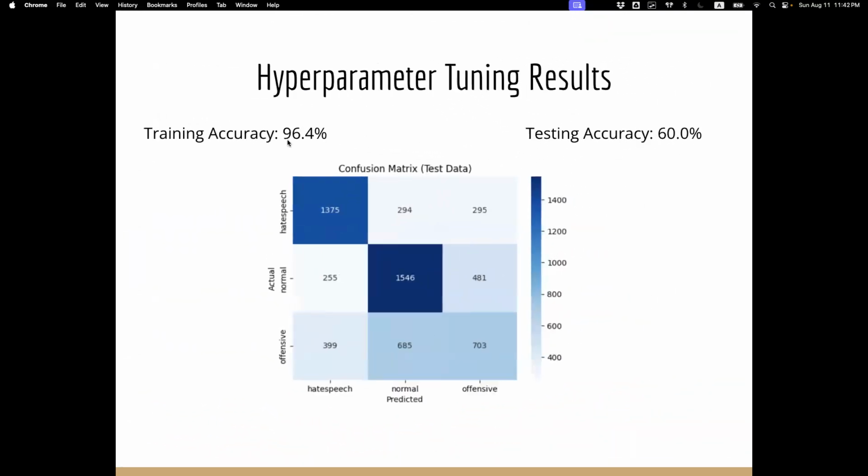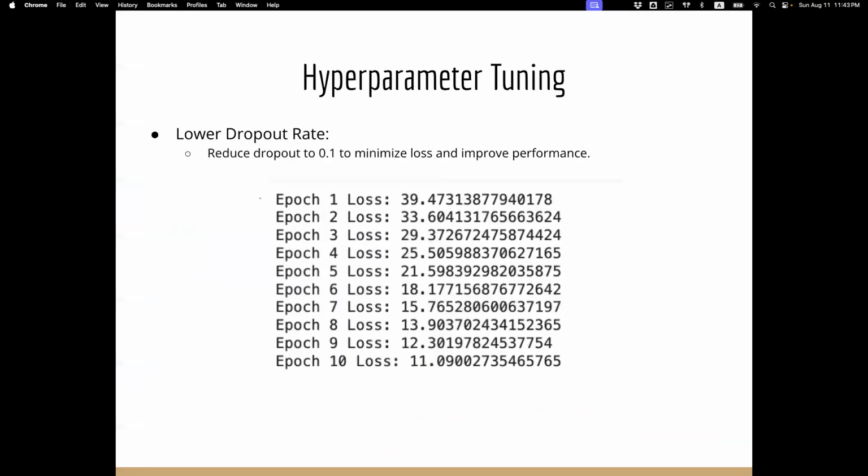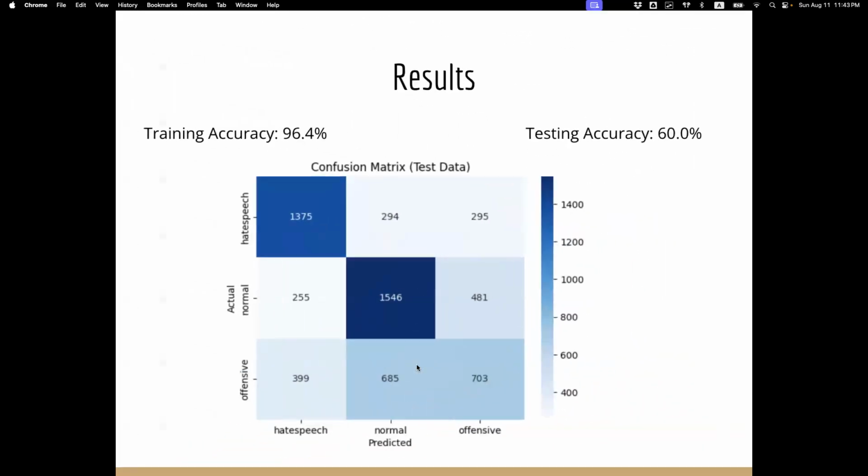While that resulted in a higher training accuracy, it resulted in a lower testing accuracy, alluding to the fact that perhaps there is some overfitting taking place. Reducing the dropout rate did minimize the loss. As you notice, it went from the 30s to the teens, and that was good, and the training accuracy remained high. However, the testing accuracy did not budge and remained at 60%.